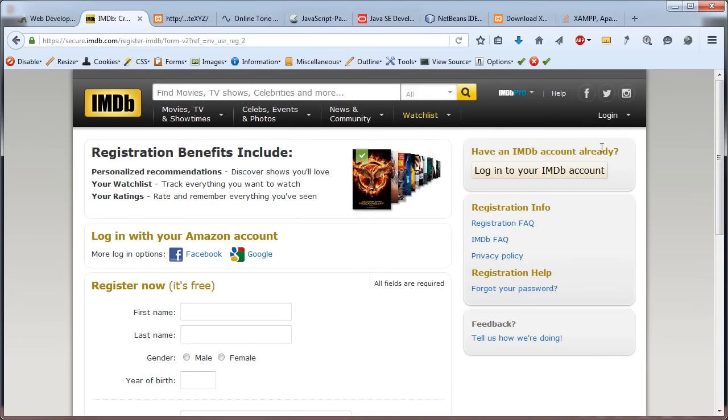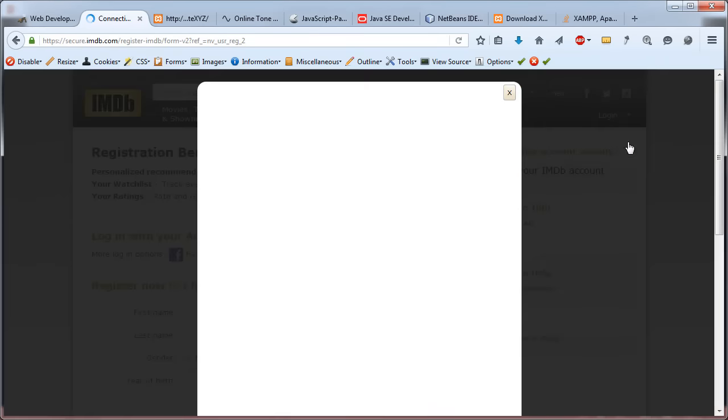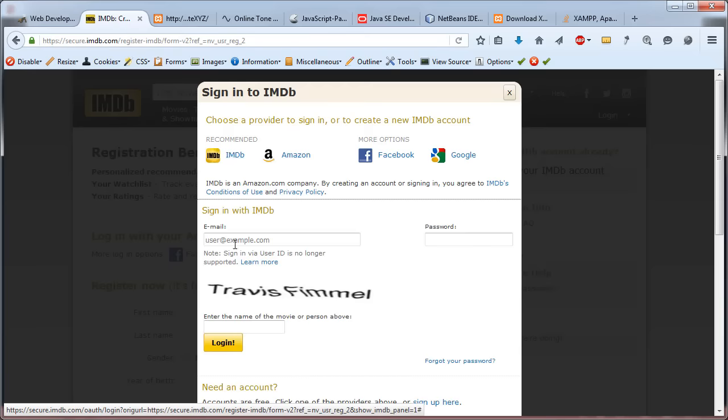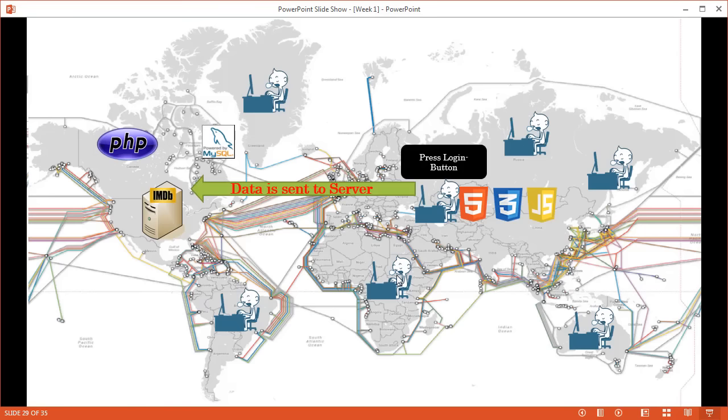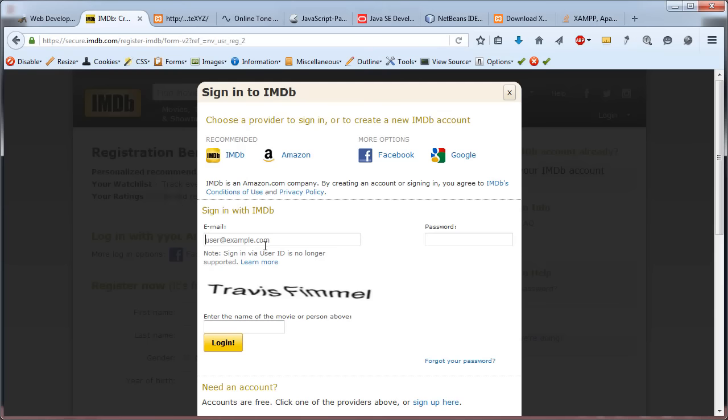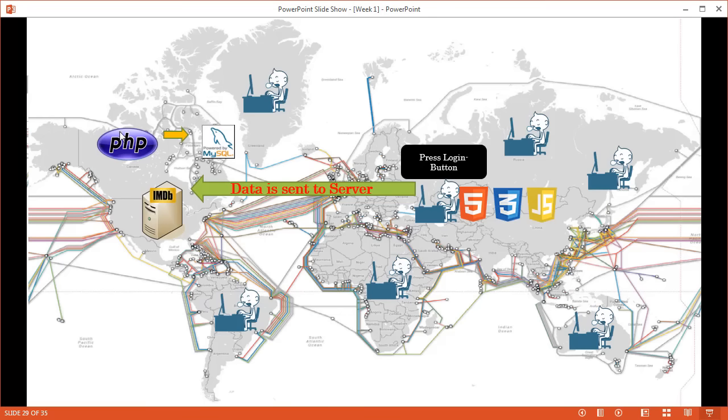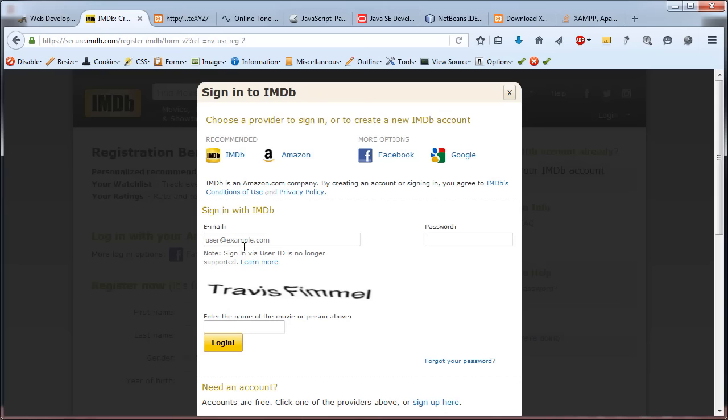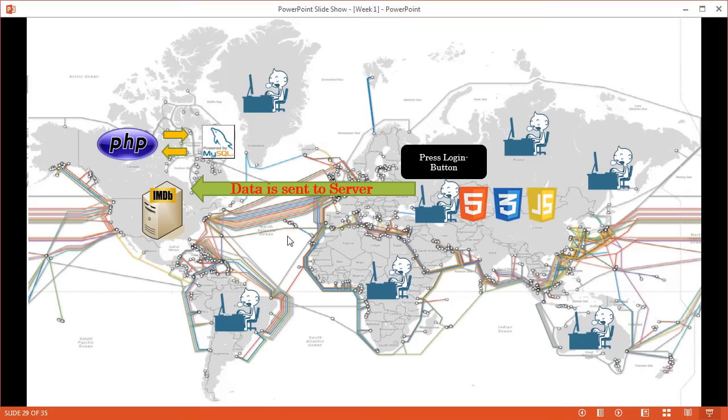Let us go through one more example. Now we have registered on this website, so let us do the login as well. For logging in, we need to insert the email address and the password, and then ultimately we hit the login button. And as soon as we do so, again, we are sending data to the server, and this time it is the email address and the password. And then PHP takes that data and asks the database, hey, do you have a row in your table with that email and that password? And then the database says yes or no.